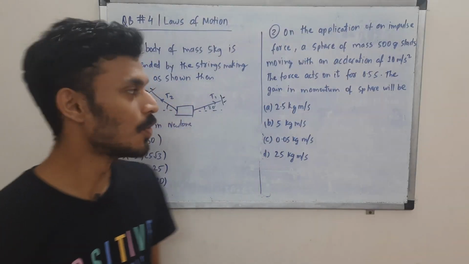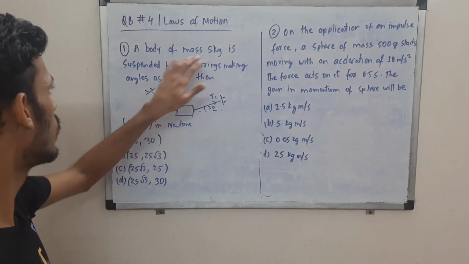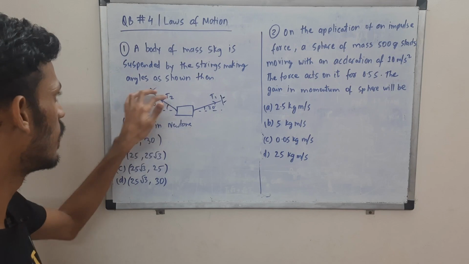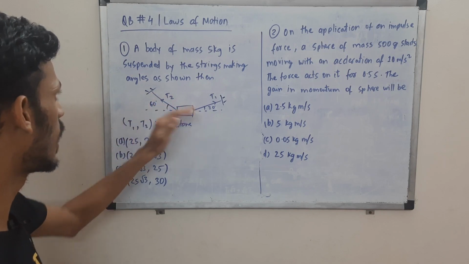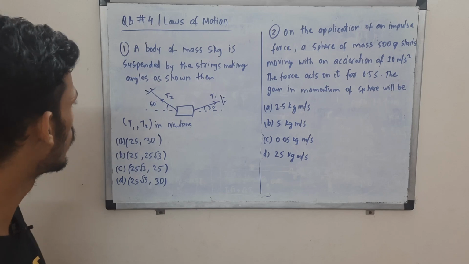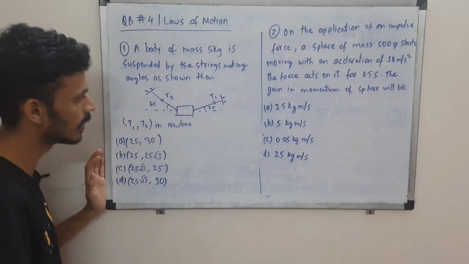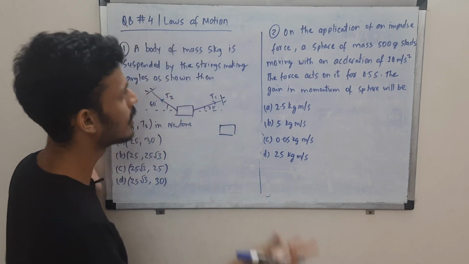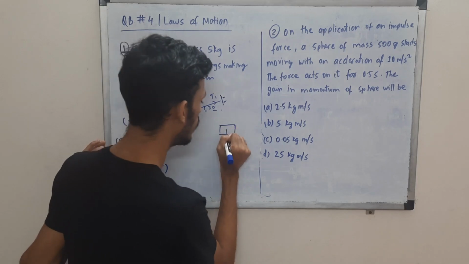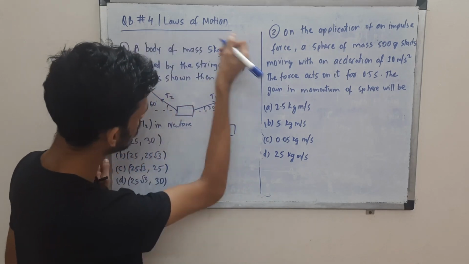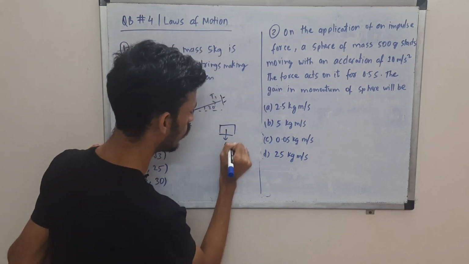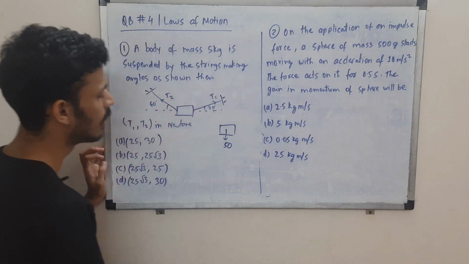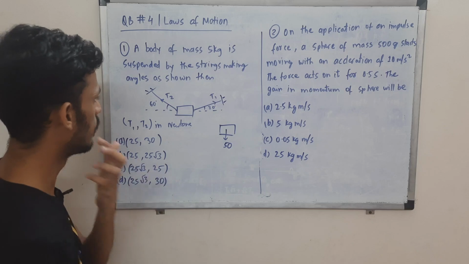Question 1 and 2 for the day. So question 1, we have a body of mass 5 kg. It is suspended via 2 strings making certain angles with the horizontal. You are supposed to tell what is the tension T1 and T2 in the strings. So basically you'll have to resolve these tensions and balance the forces. This is in equilibrium. So the downward force is its weight, 5g or 50, taking g as 10. So mass into gravity basically.